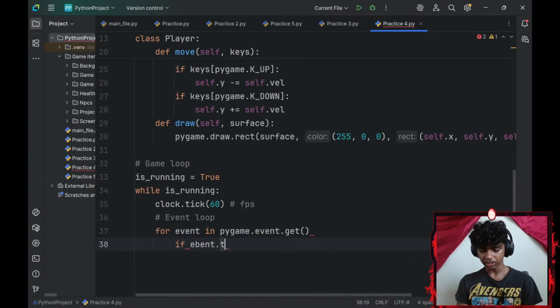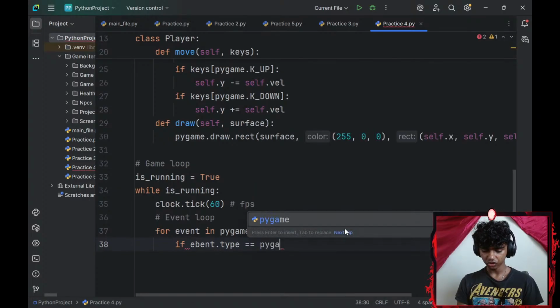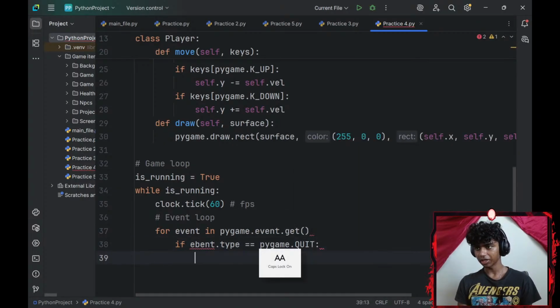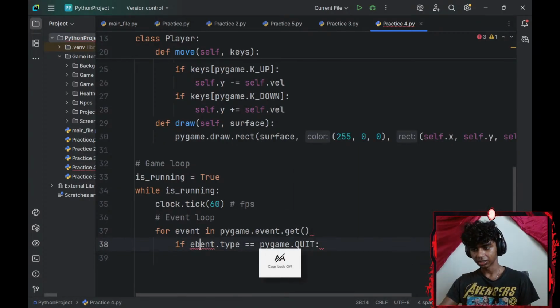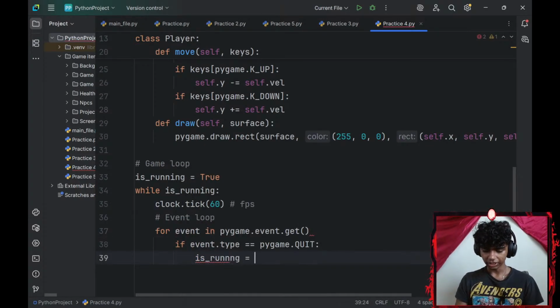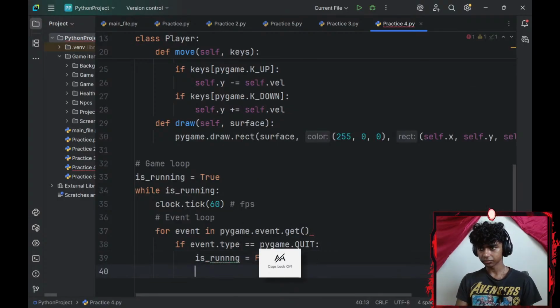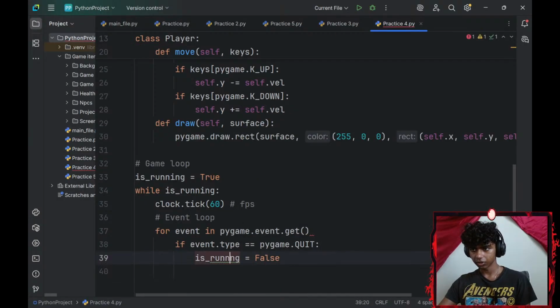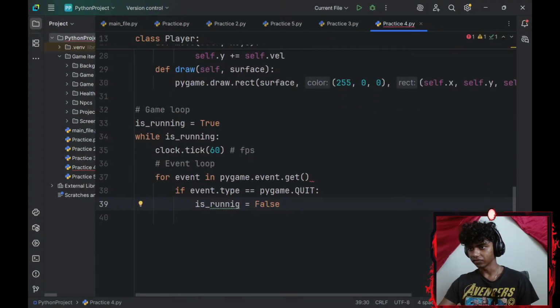If my event.type equals pygame.QUIT, this is going to be a capitalized QUIT, I will set my is_running boolean variable to be equal to false. Okay, there we go. Guys, I blame my long nails for my typos.